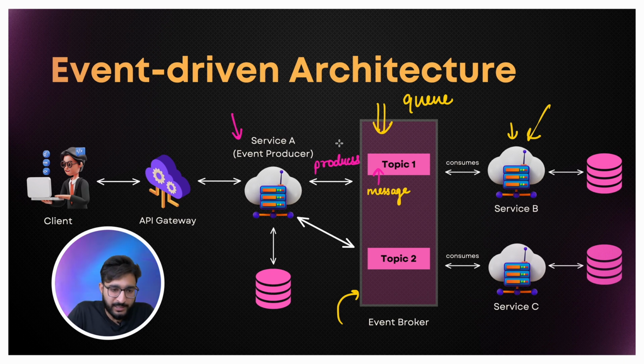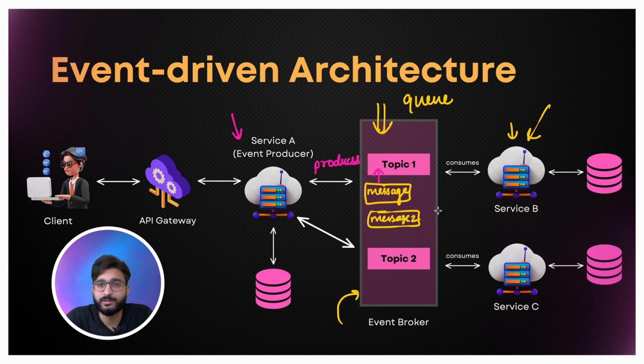Now let's say, for example, the earlier request which we made, this particular message, is still not processed, but service A can still produce another message, message 2. Maybe let's talk about this in this fashion.